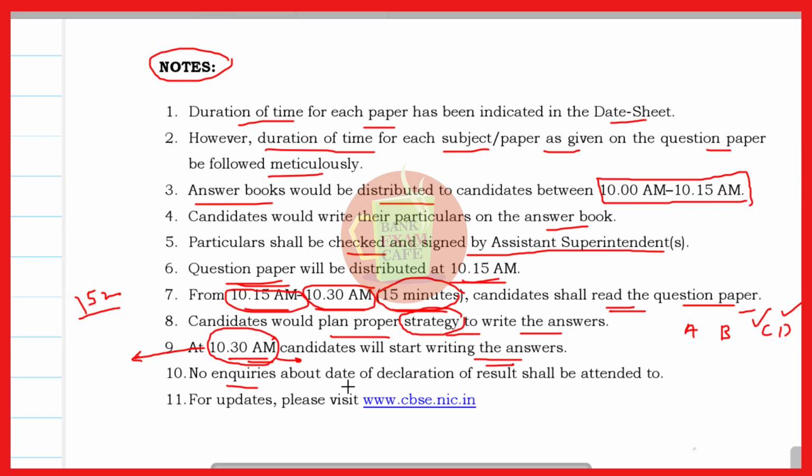No inquiries about the date of declaration of results shall be attended to. For updates, please visit the CBSE website, that is cbse.nic.in. If you require any updates, you can visit the CBSE website, and there you will get all the details.